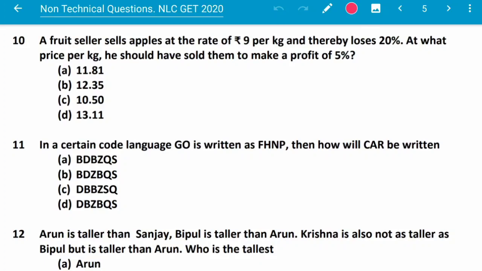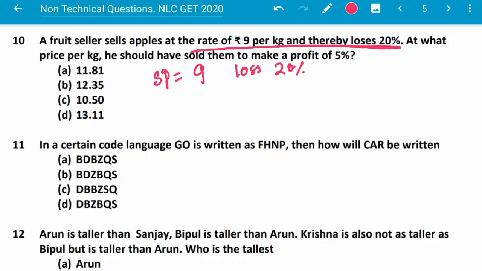Question number 10. A fruit seller sells apples at the rate of 9 rupees per kg and thereby loses 20%. That means selling price is equal to 9 and loss is 20%.